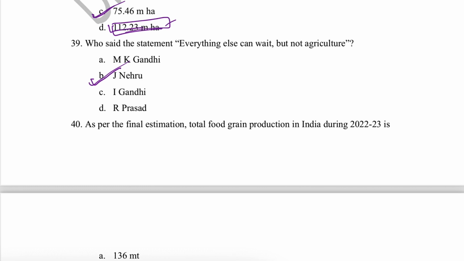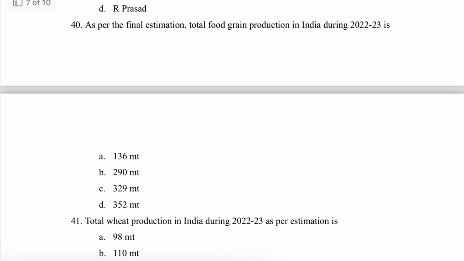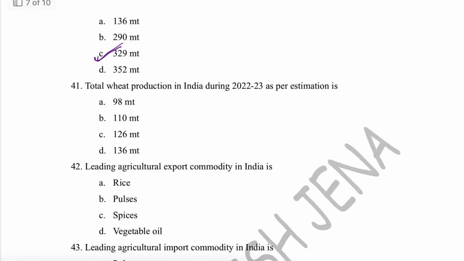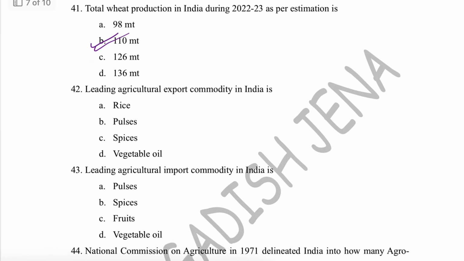Next question is, as per the final estimation, total food grain production in India during 2022-23 was 329 million ton. Okay, 329 million ton. Next one is, total wheat production in India during 22-23. Total wheat production in India during 22-23 was 110 million ton.